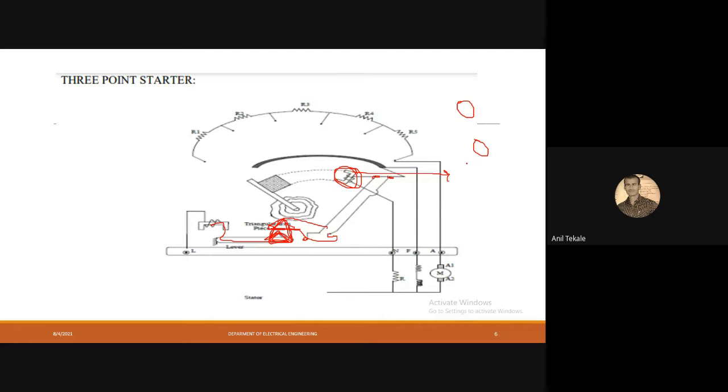Okay, just check your WhatsApp group. I had shared one file there. Okay, so this is the practical number 3 I had given there. So you start to write it down.